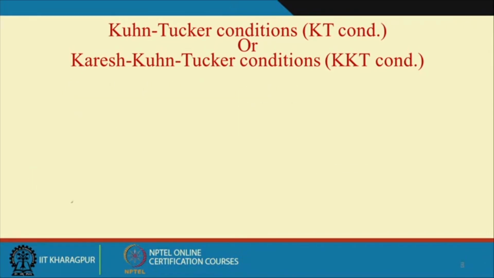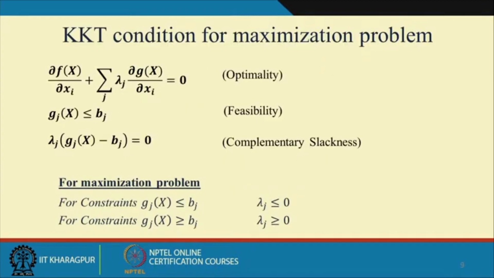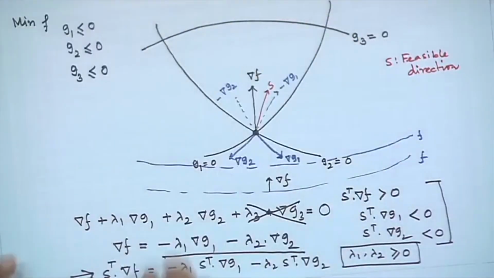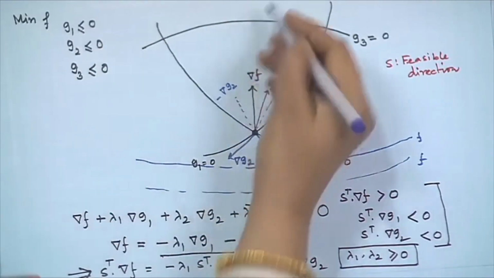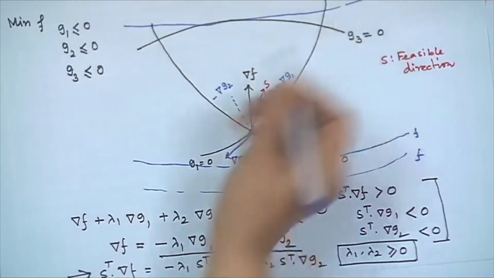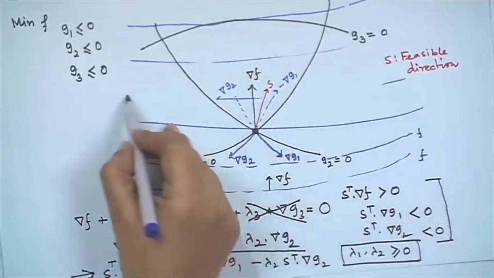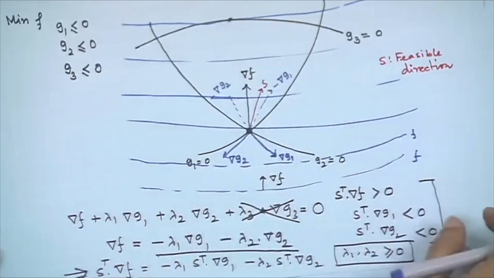Similarly, for the maximization problem, the case is reverse. Here also we can explain, because if the function is moving further and further, we can find out the optimal solution here, is it not? We can see the optimal solution will come here, because the objective function is moving this way. These are the level curves of the objective function. Okay. This is the optimal solution.